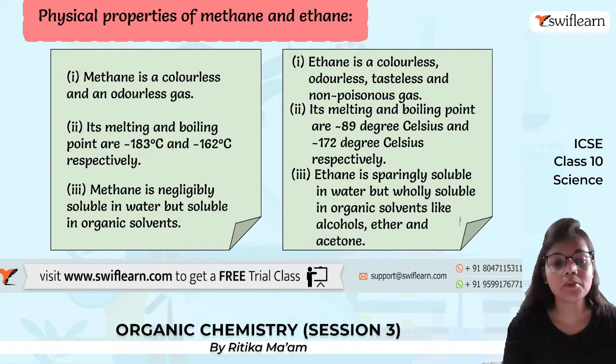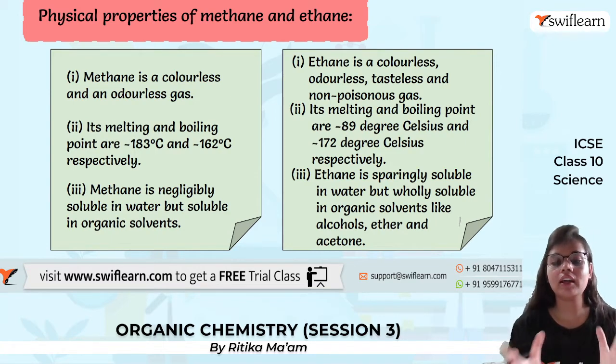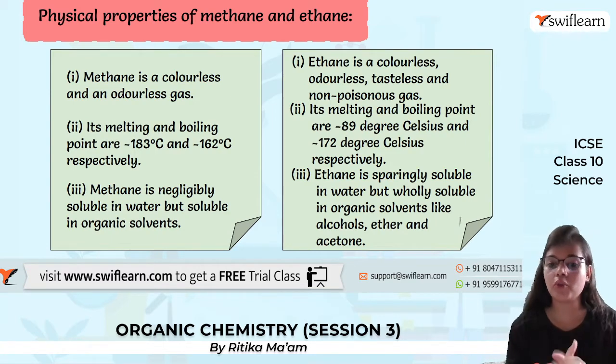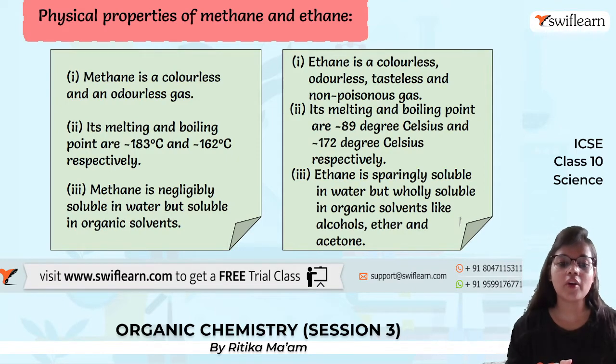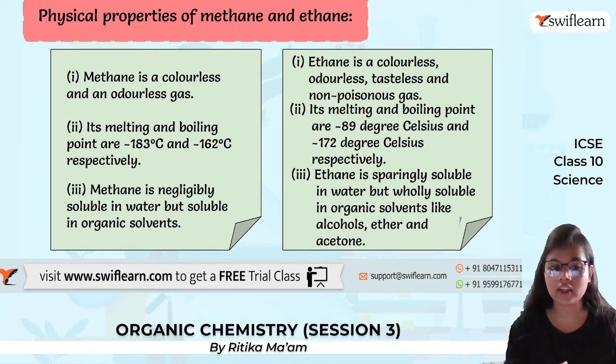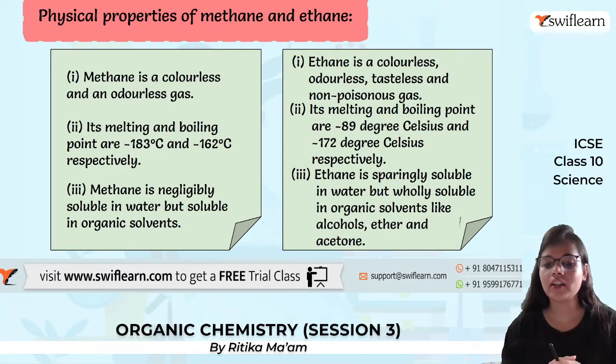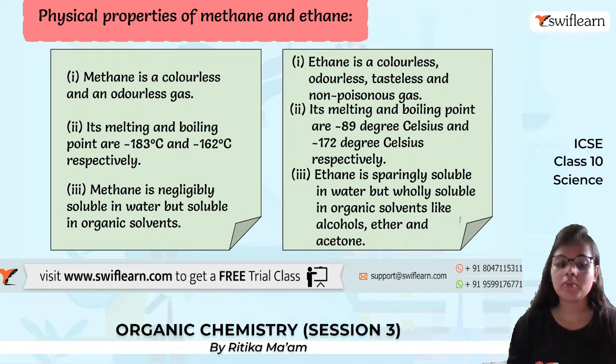Now, talking about some of the physical properties of methane and ethane. First of all, let's talk about methane. It is a colorless and odorless gas. The same goes for ethane. It is colorless, odorless, tasteless, and also non-poisonous. The melting point of methane is minus 183 degrees Celsius and the boiling point is minus 162 degrees Celsius. The melting and boiling points of ethane are minus 89 degrees Celsius and minus 172 degrees Celsius.